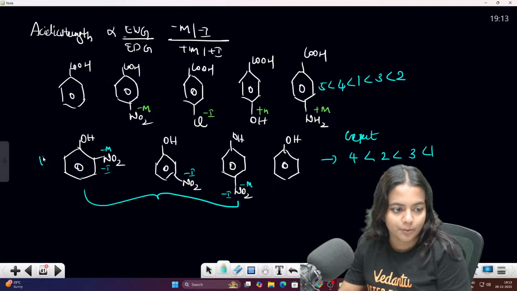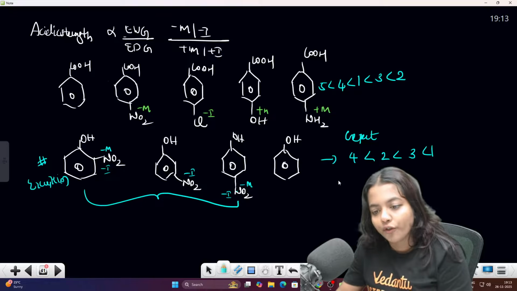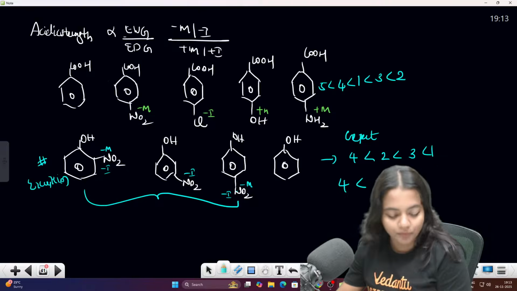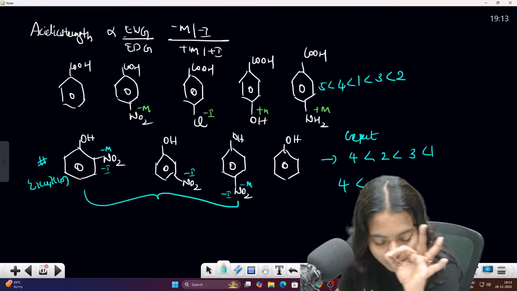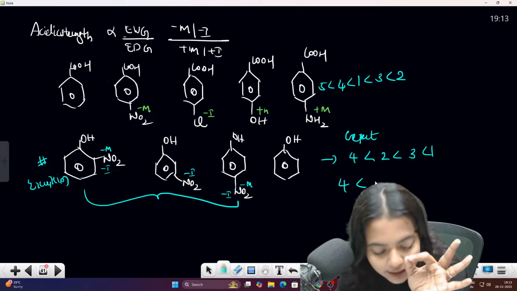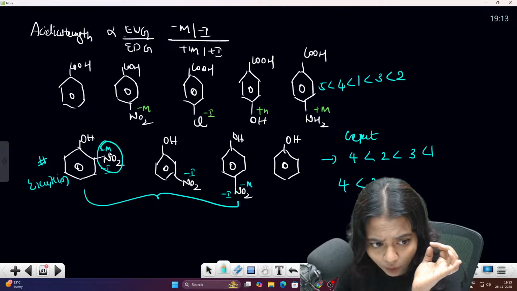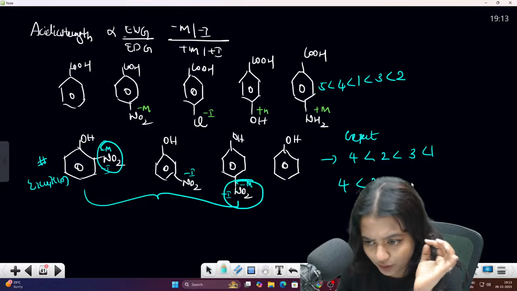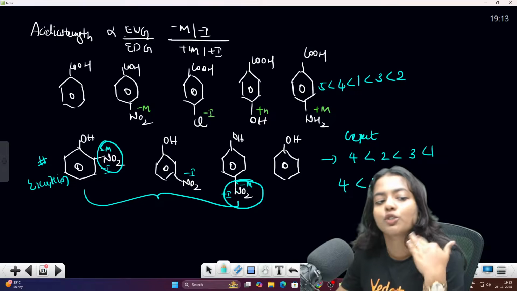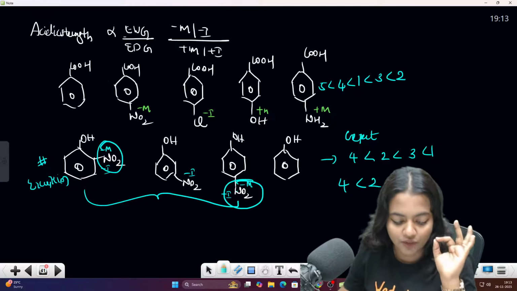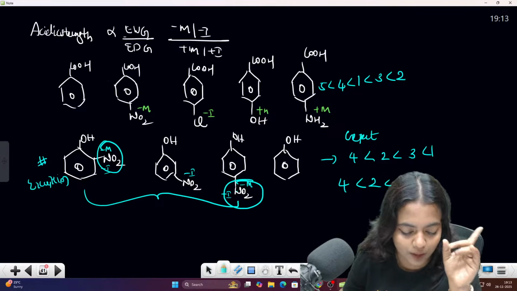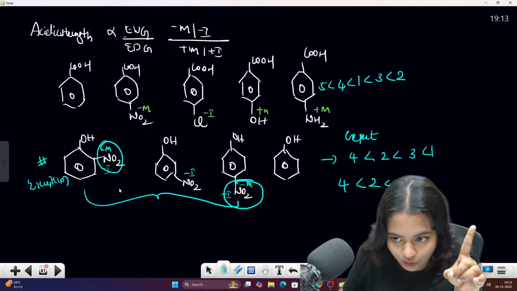But this is an exception case, children. The exception is that 4 is the least one. Okay. 4 is the least one. That is true. And then comes your second one. Okay, second one. This one. But between the ortho and the para position, ortho is much more stable. We will be expecting that this one will be more stable.